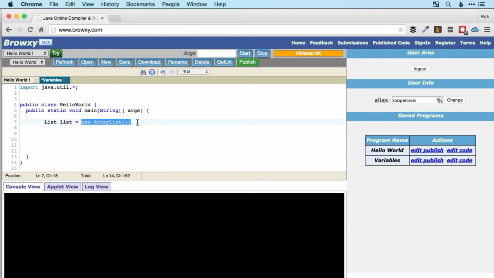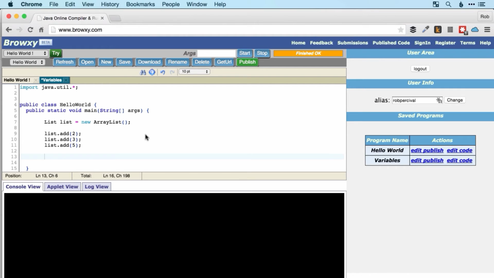This construct is something that we'll see again and again later in the course when you're creating variables of certain types. You can use it with strings and other variables that we've seen before as well. Then to add items to our list, we use the add method. So list.add, and if we wanted to add the first item in our prime numbers list, then we would add a 2. And then we do the same, 3. And the next one is a 5. I'll stop there. Feel free to add some more if you like, but those are the first 3 prime numbers.